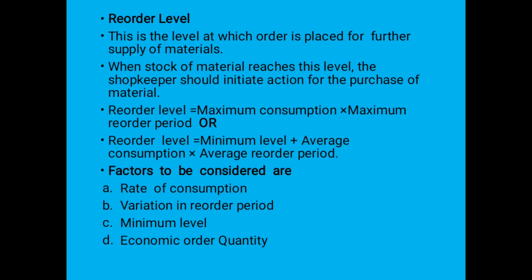If normally 10 days is taken to get the product, we will order 10 days before, right? If 5 days delay or variation is there, then we have to order 15 days in advance. Okay, that is the variation in reorder period we have to consider. Then minimum level we have to consider.